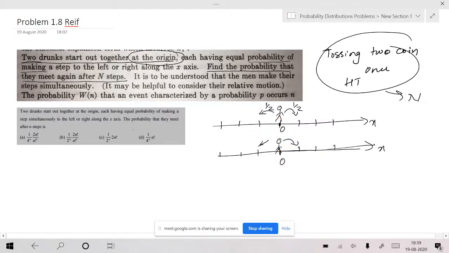Now look at here again, when you toss the coin, how many possibilities do you have? You have head head, head tail, tail head, tail tail. Am I right? Similarly, when you let these two persons make a random walk, let me write first person, second person. In one simultaneous step, what are the possibilities?